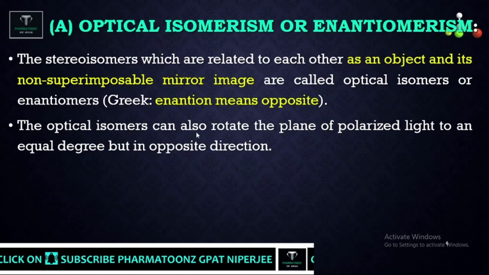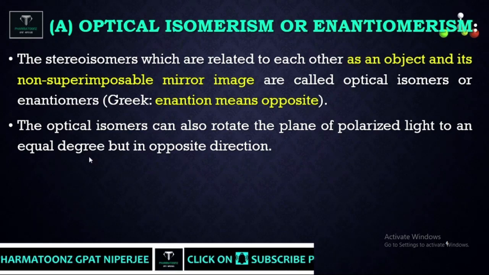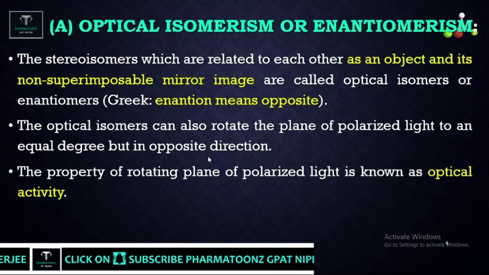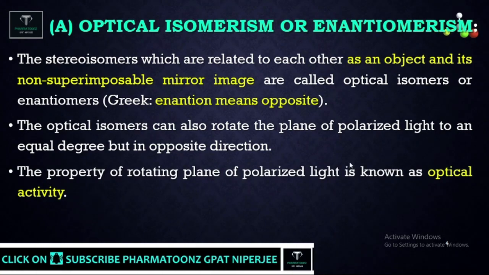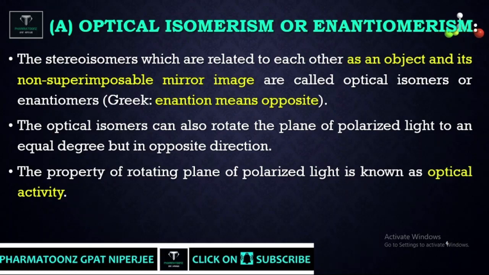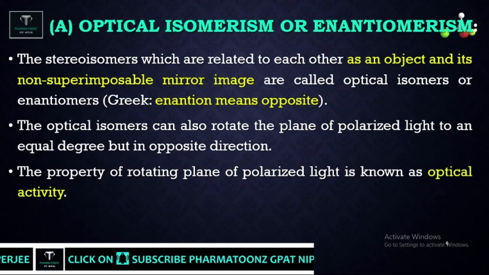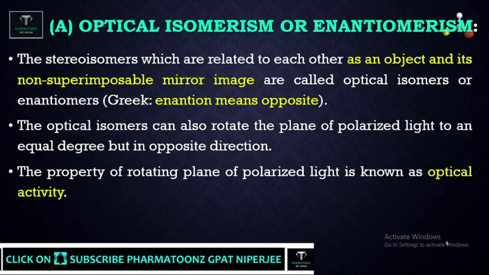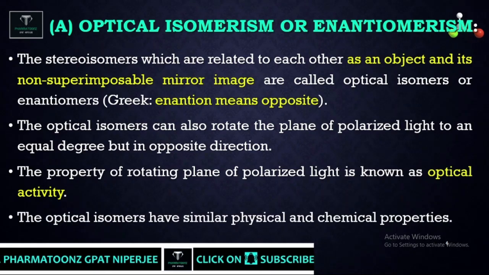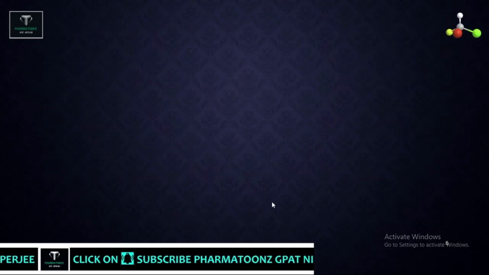Optical isomers rotate plane polarized light to an equal degree but in opposite directions. The property of rotating plane polarized light is called optical activity, and such a compound is known as an optically active compound. Optical isomers have similar physicochemical properties.